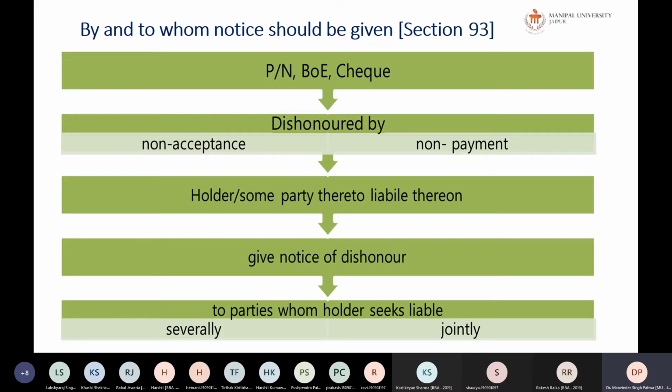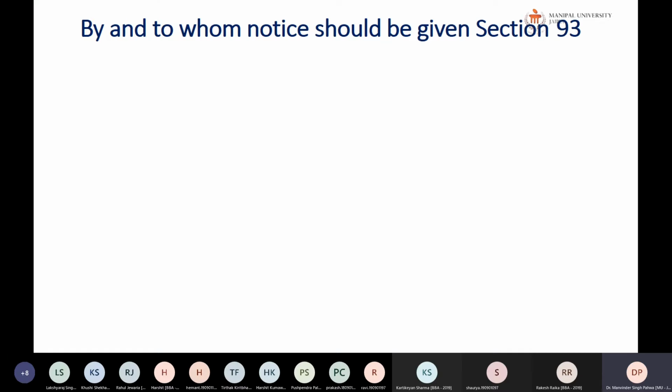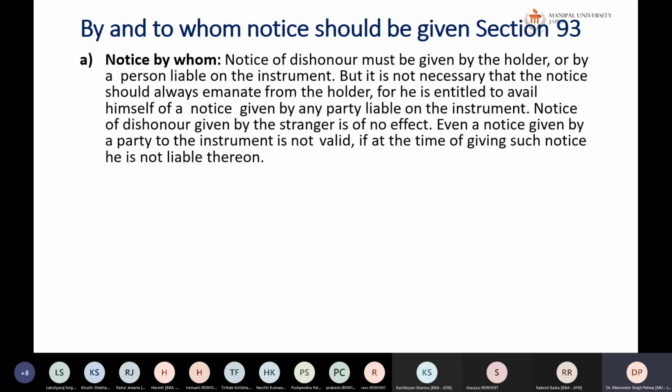Such notice can be given severally or separately to each party, and jointly to all of them. Okay. So by whom should the notice be given? That is given under section 93. Notice of the dishonor must be given by the holder or by a person liable on the instrument, but it is not necessary that notice should always emanate from the holder. He is entitled to avail himself of a notice given by any party liable on the instrument.